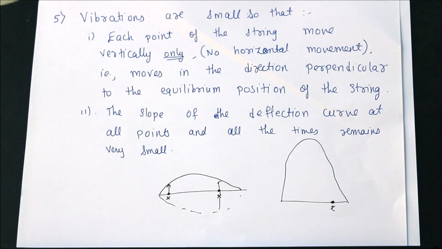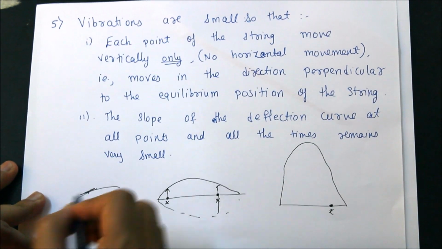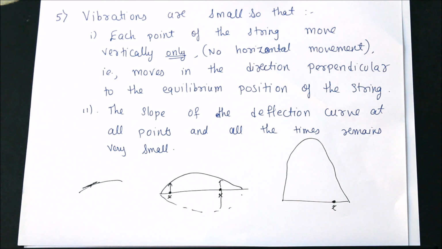And the second thing is, since the vibrations are small, when you take the tangents over there, they remain very small, because the deflection is small, so slopes will be small. So these are the 5 things we will assume about our string. Okay, now let's derive the equation.